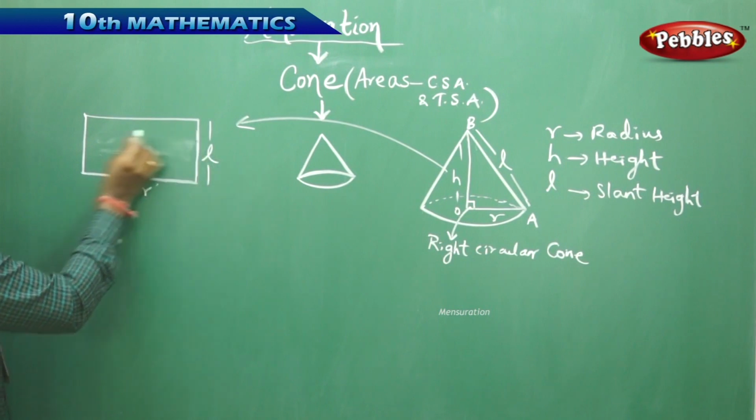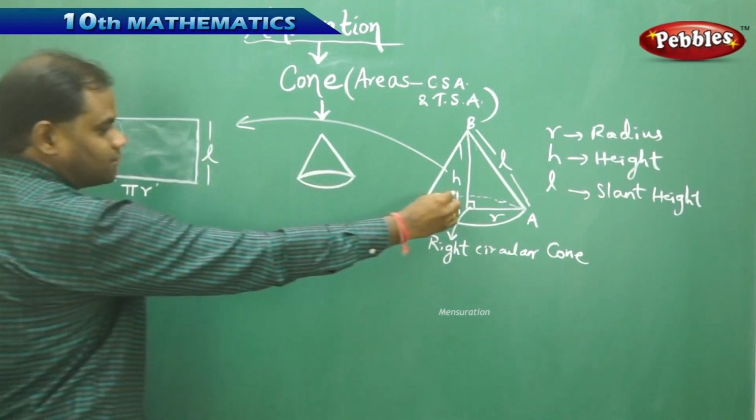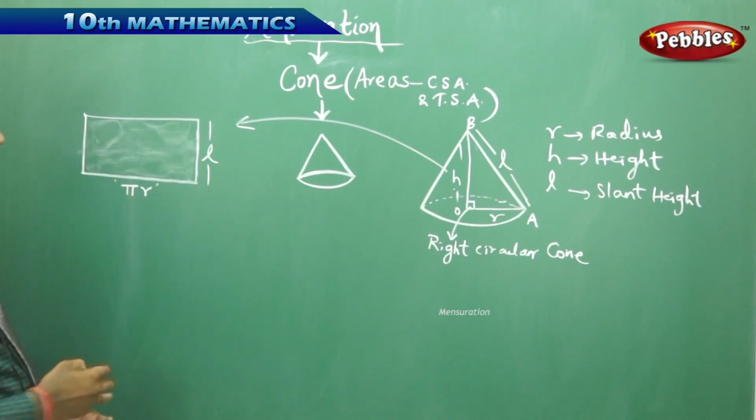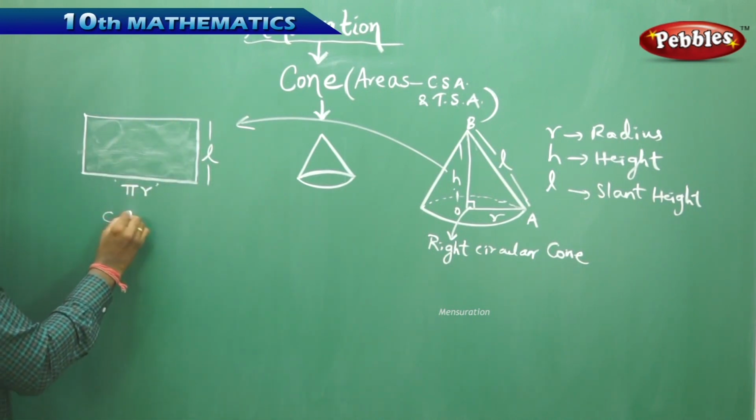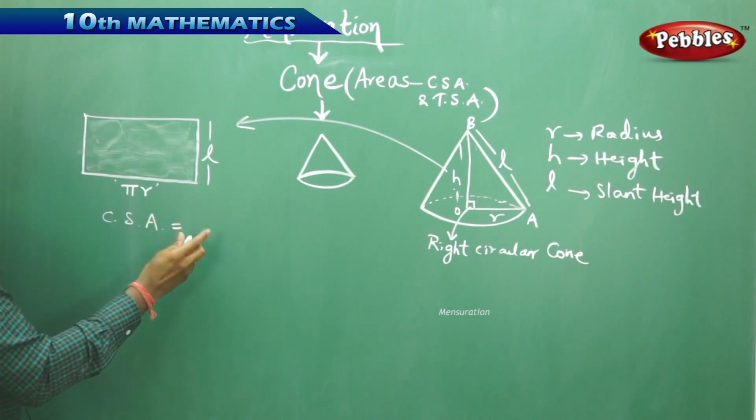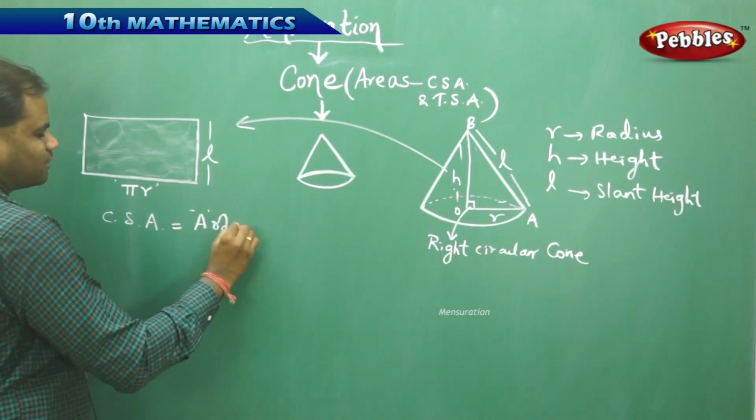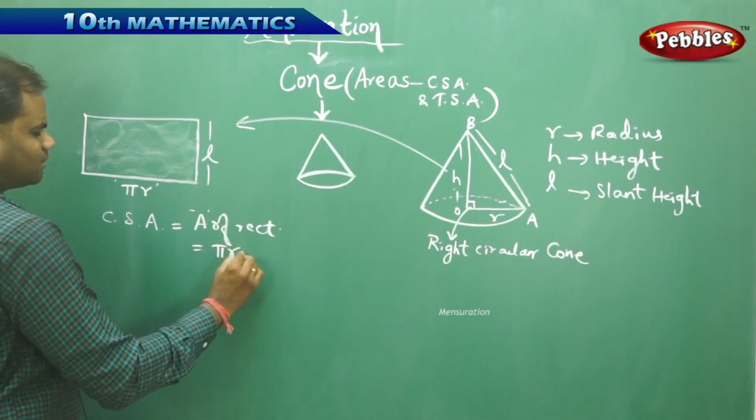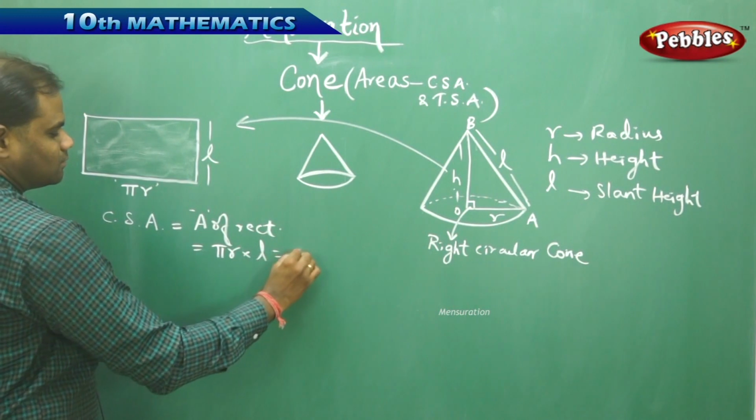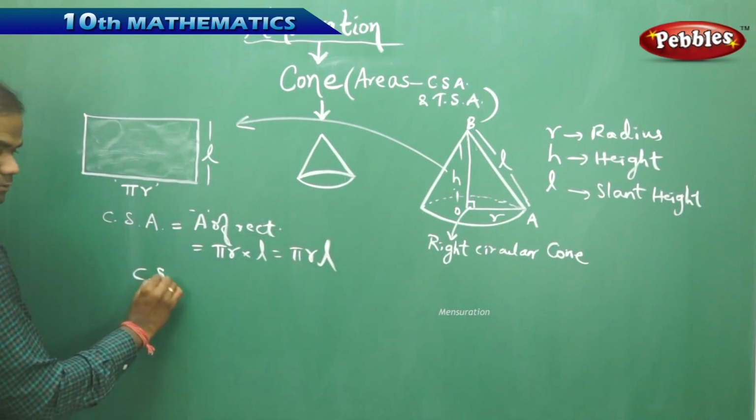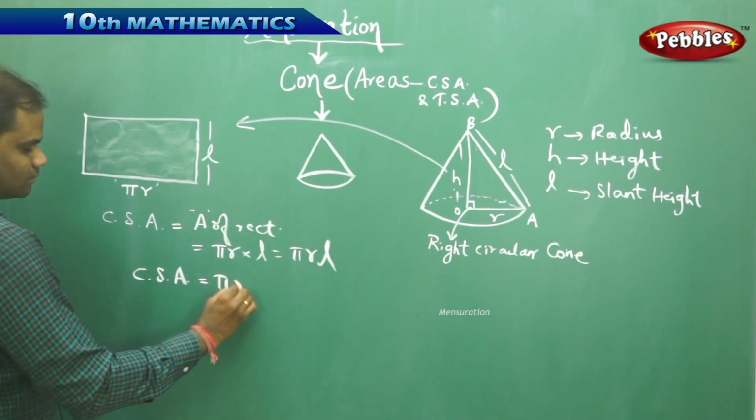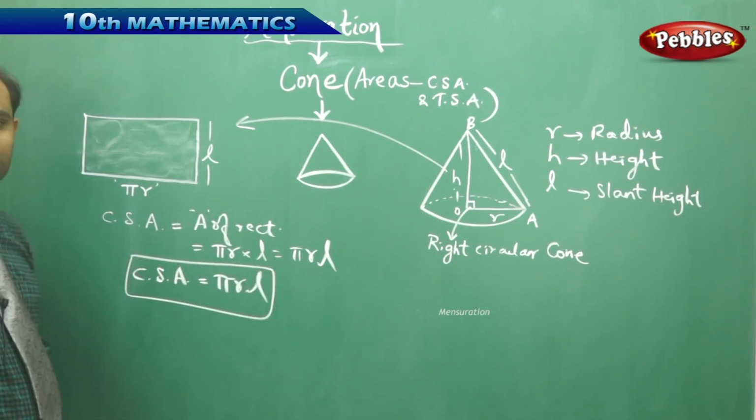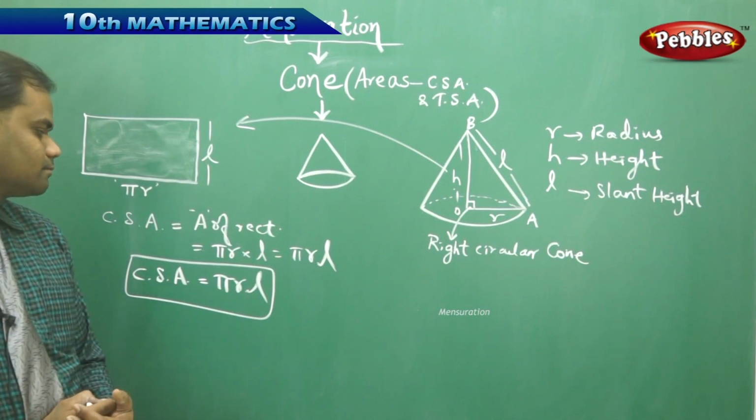So in this case, if I want to find the area of the curved surface part, it is nothing but finding the area of the rectangular sheet. My CSA is nothing but the area of the rectangle which I have obtained here, which is pi r into L, that is pi r L. So my curved surface area is pi r L is what we get.